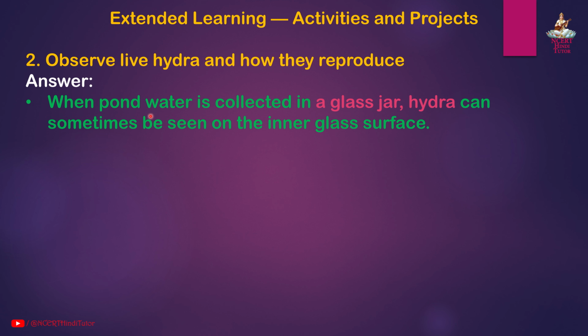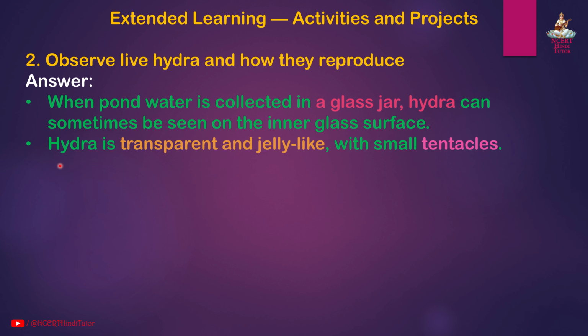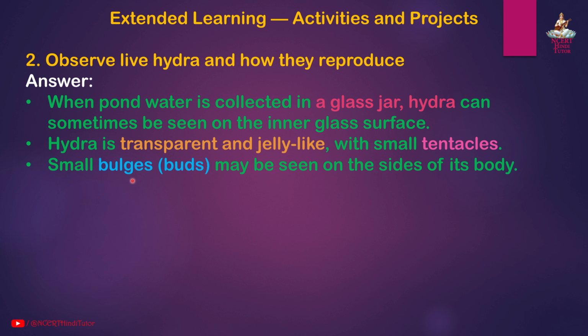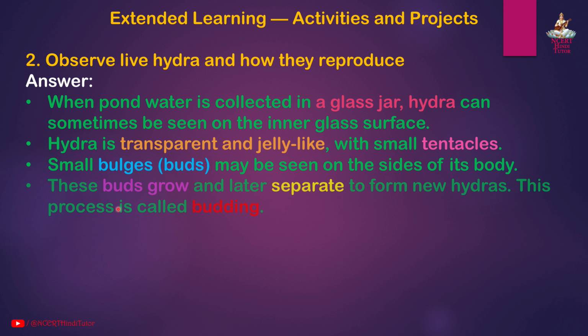Answer. When pond water is collected in a glass jar, hydra can sometimes be seen on the inner glass surface. Hydra is transparent and jelly-like with small tentacles. Small bulges, that is buds, may be seen on the sides of its body. These buds grow and later separate to form new hydras. This process is called budding.